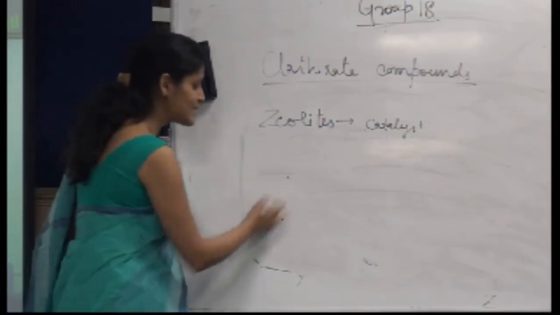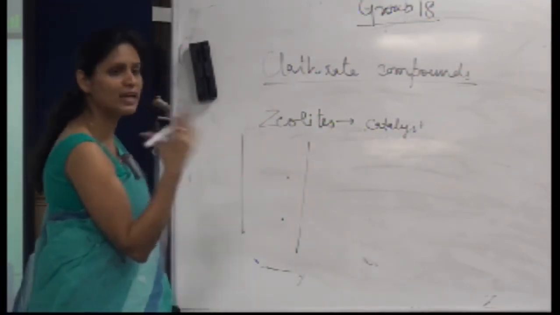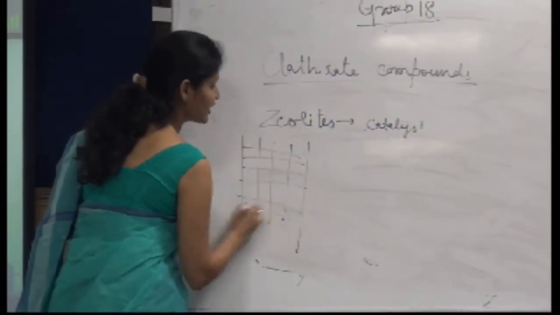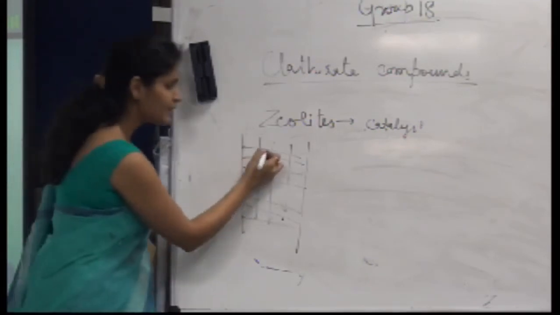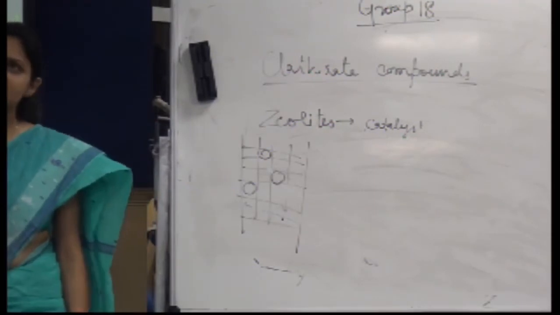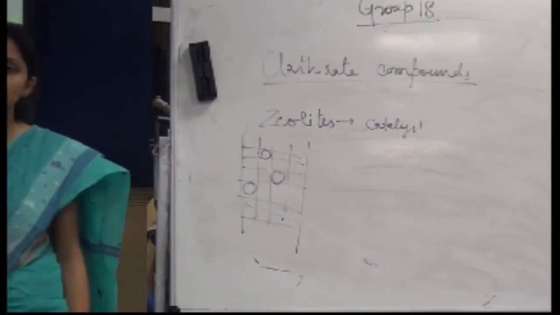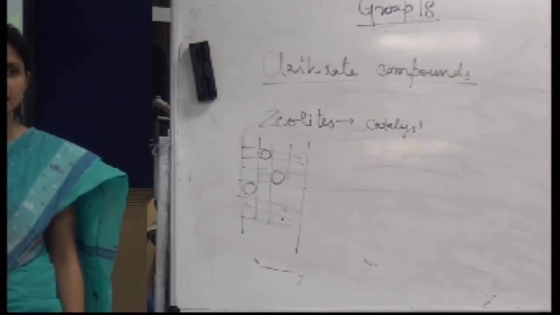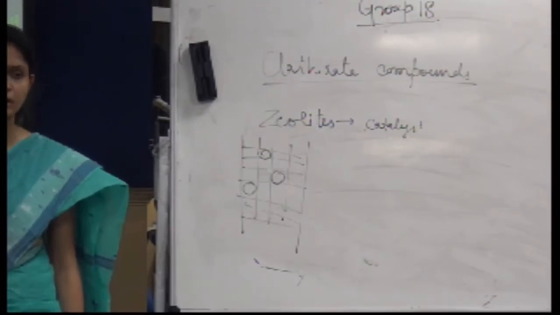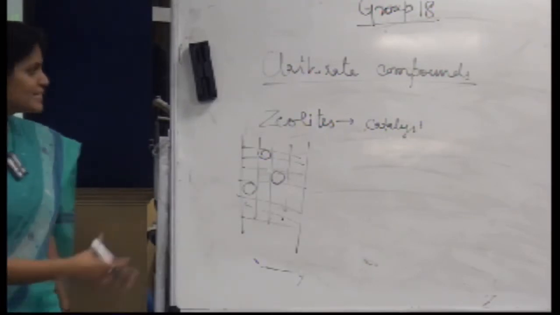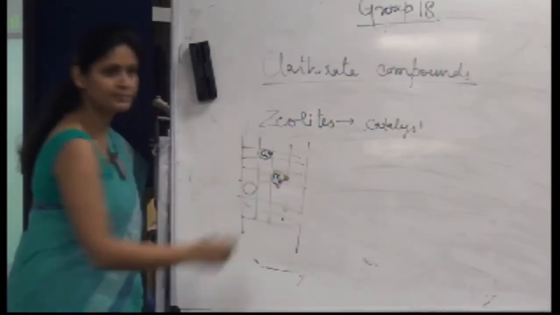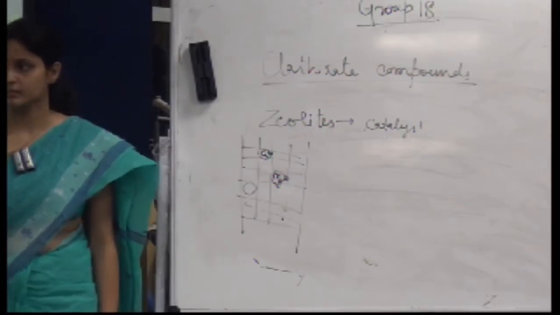Basically, zeolites are compounds of aluminium and silicon in which there are a large number of cavities. These cavities are capable of holding any ion. If I say that zeolites are used for purification of water, that means they can easily remove the metal ions from the water. What are the metal ions present in the water? Calcium, magnesium. So zeolite can trap these metal ions into their cavity, and hence water gets purified, right?